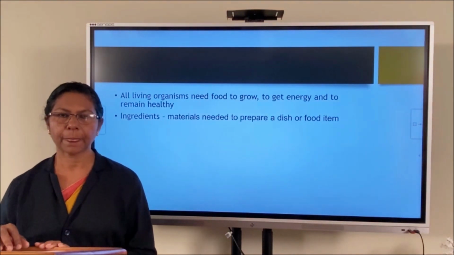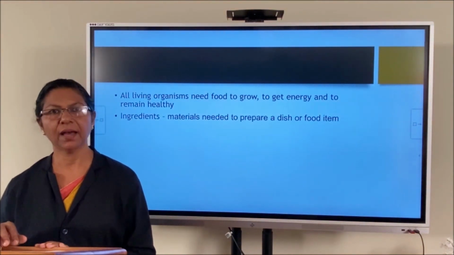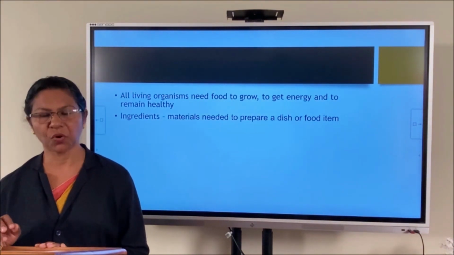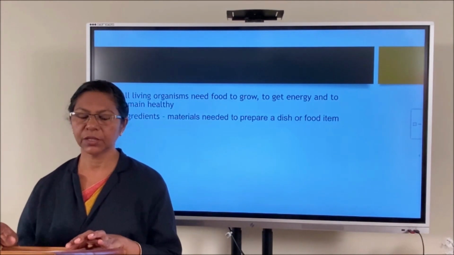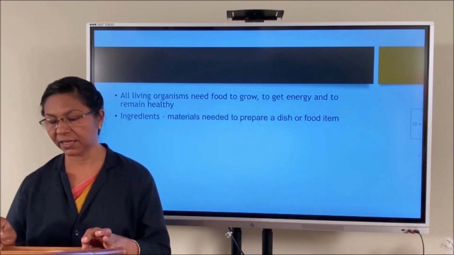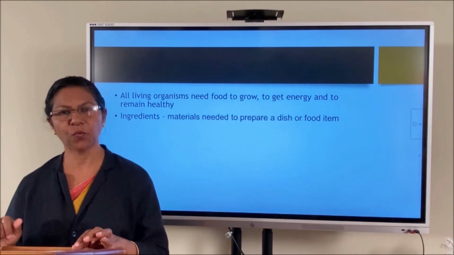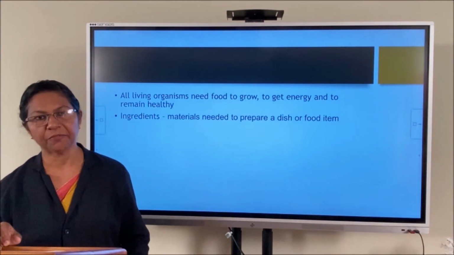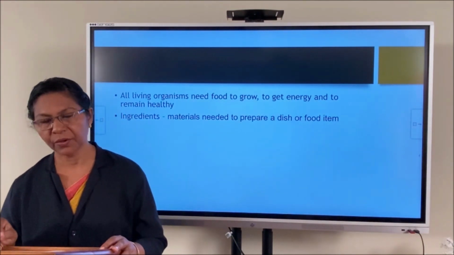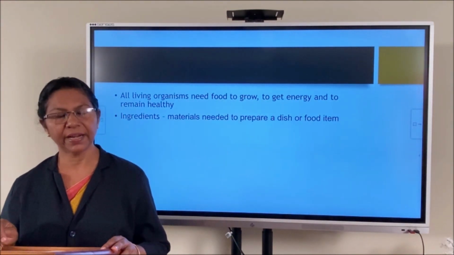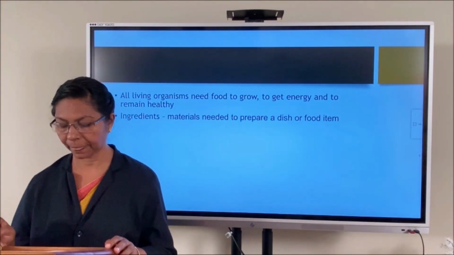One example is the food item chapati. The ingredients needed are atta and water. Then another food item, idli. The ingredients we need are rice, dal, salt and water. Then from where do these ingredients come? We get these ingredients mostly from plants and animals.